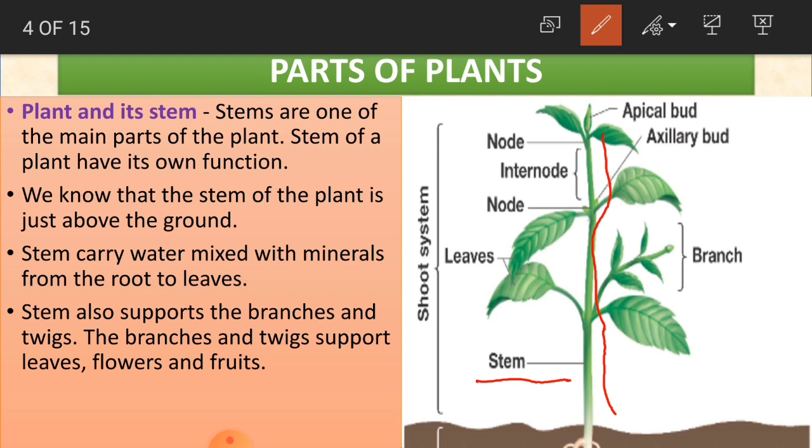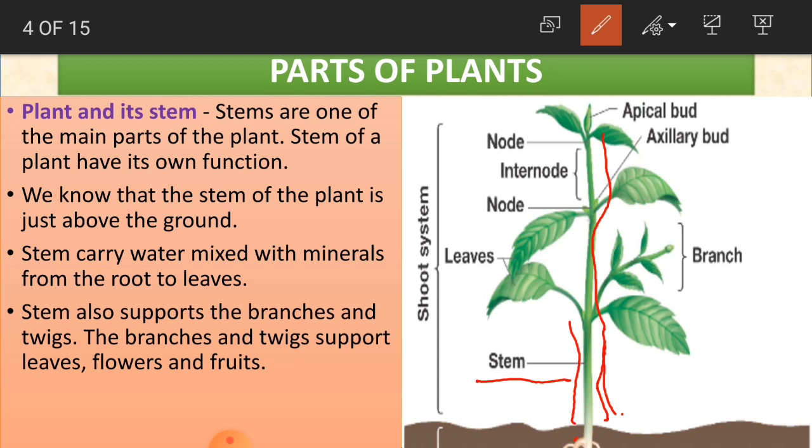The stem of the plant is just above the ground. The stem is above the ground, whereas roots are under the ground, which we cannot see. But the stem we can see. We can see the plant growing with the support of this stem. It is above the ground.